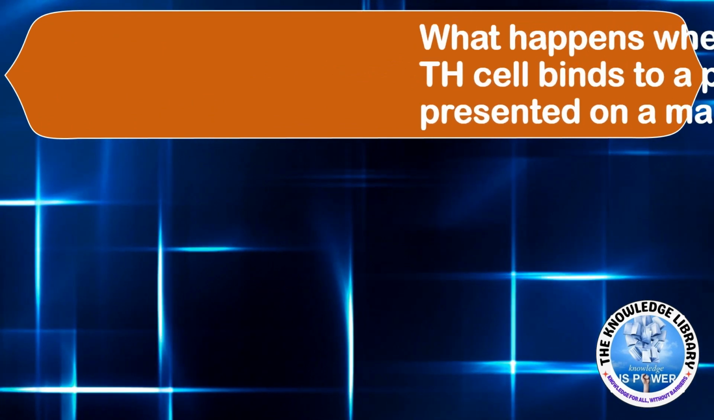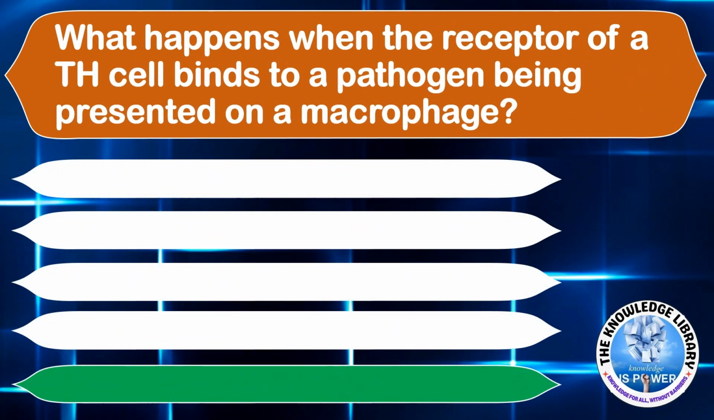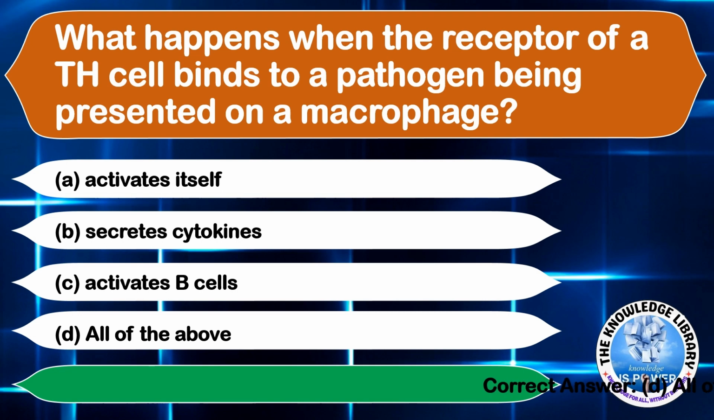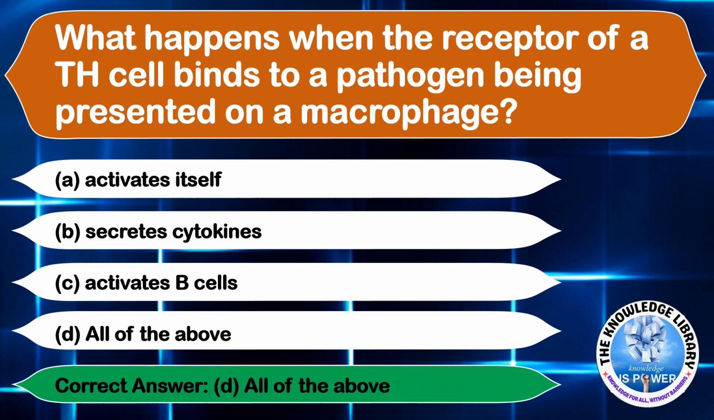What happens when the receptor of a Th cell binds to a pathogen being represented on a macrophage? Option A, activates itself. Option B, secretes cytokines. Option C, activates B cells. And option D, all of the above. The correct answer will be option D, all of the above. Moving on to the next question.